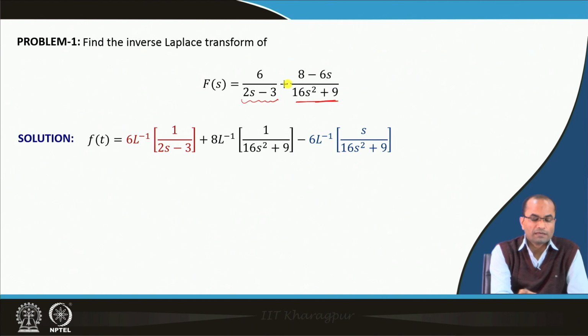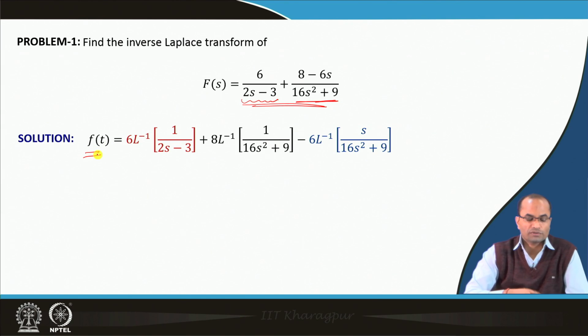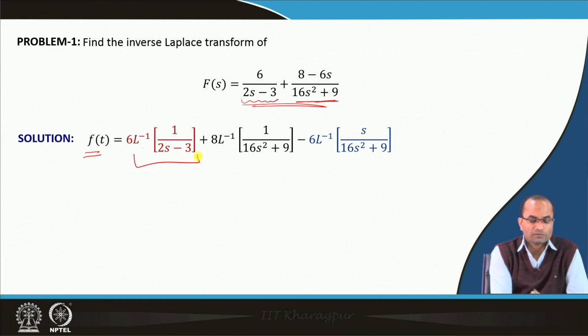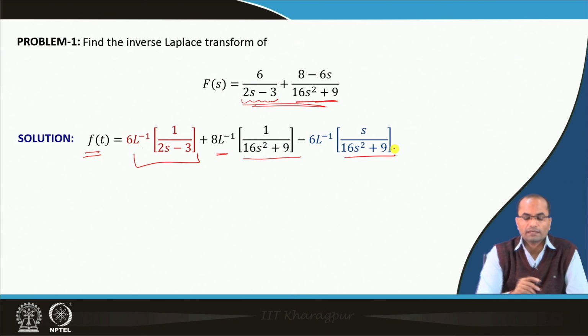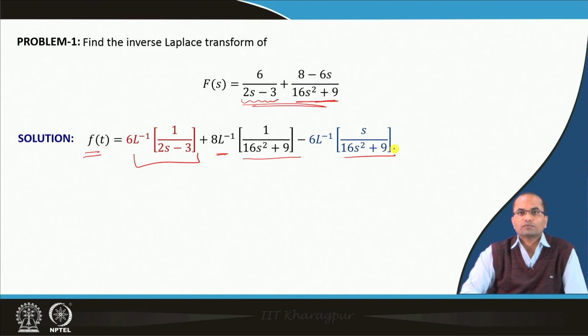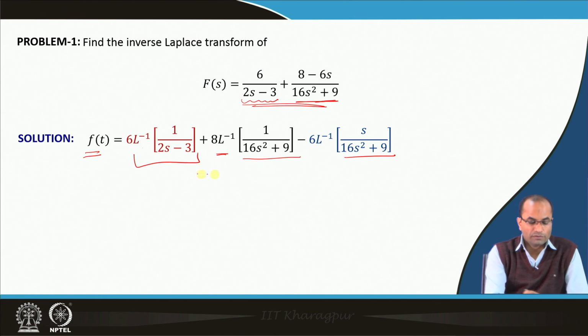We can use the linearity property, taking the inverse Laplace transform on both sides. We have the inverse Laplace of 1 over (2s minus 3), then the inverse Laplace of 1 over (16s square), and then the inverse Laplace of s over (16s square plus 9). In the first case we take 2 common so that we have the s minus a form.